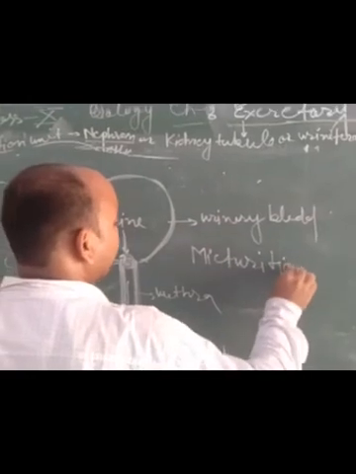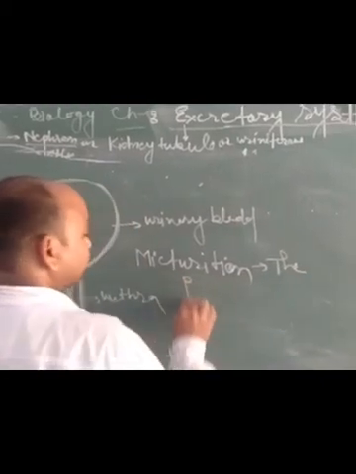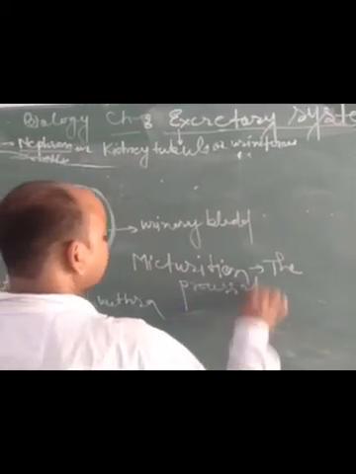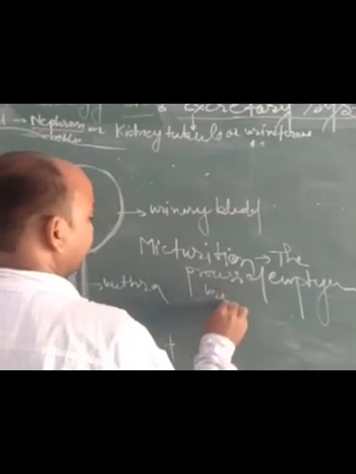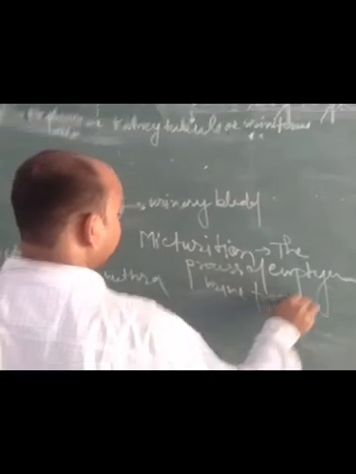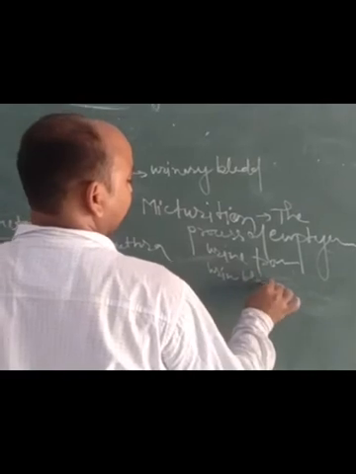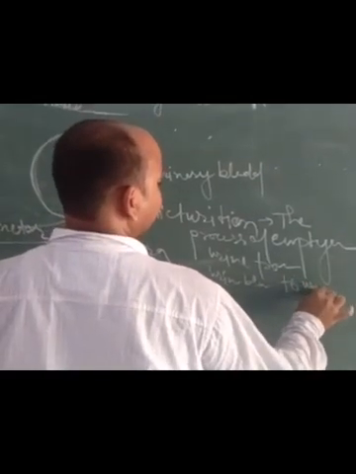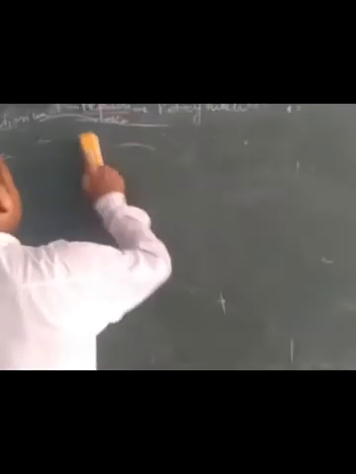What do you mean by the term micturition? The process of passing urine from the urinary bladder to the urethra is called micturition. This process always occurs after accumulation of urine in the urinary bladder. Now we can discuss what urine output regulation is.